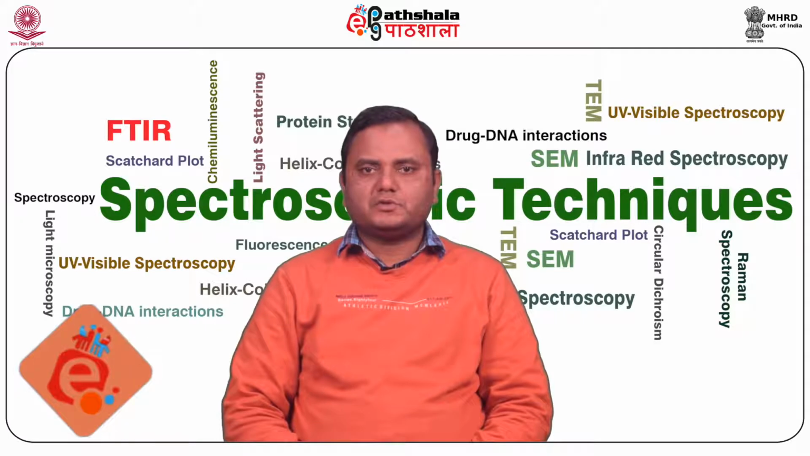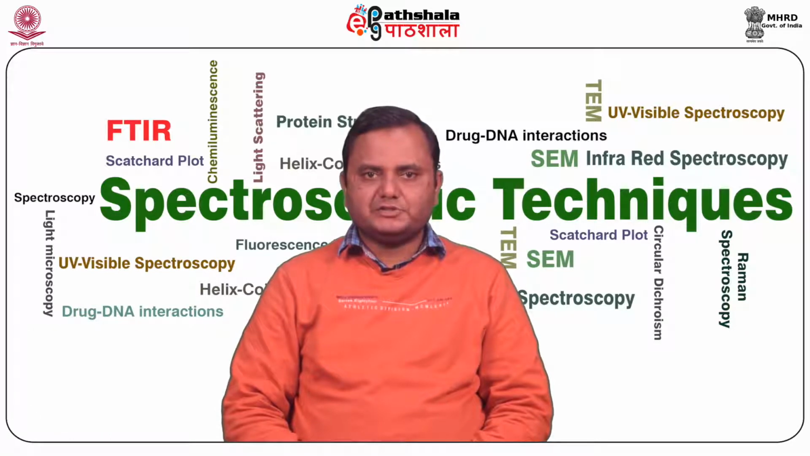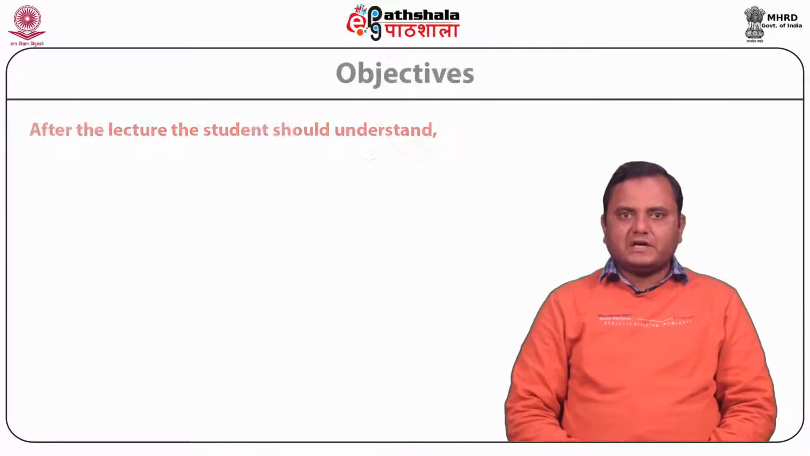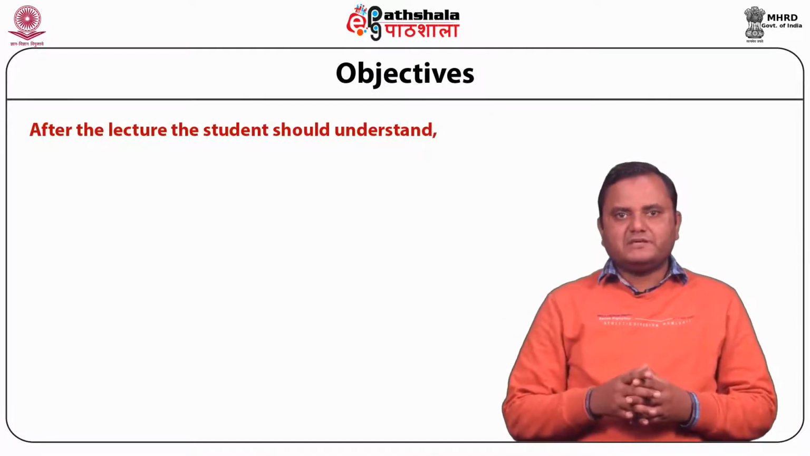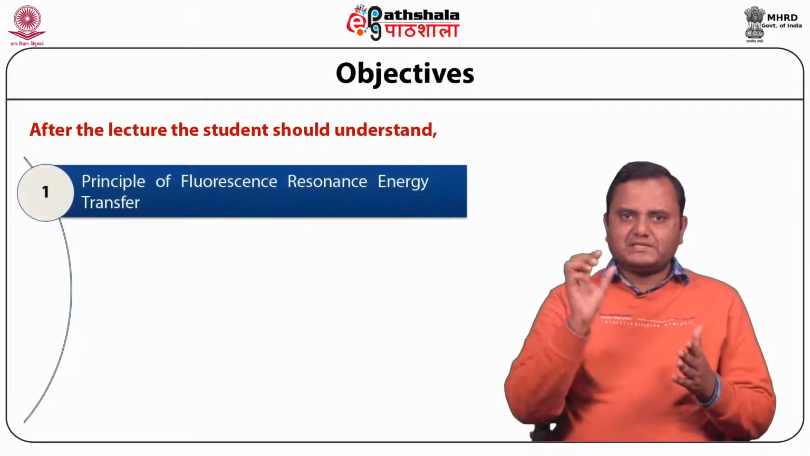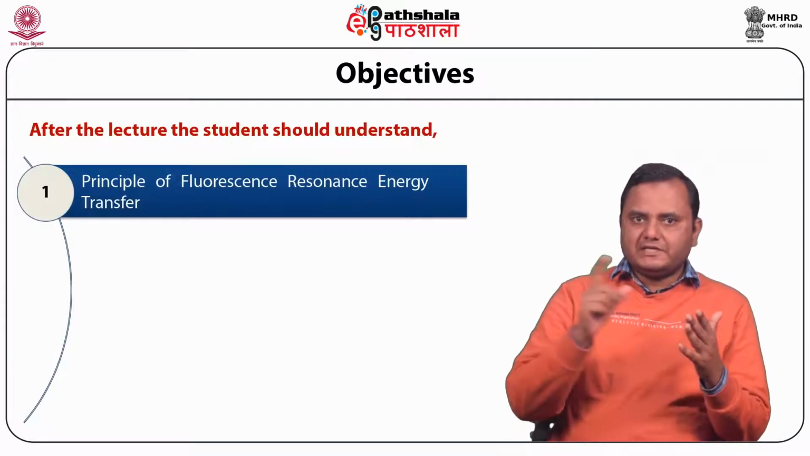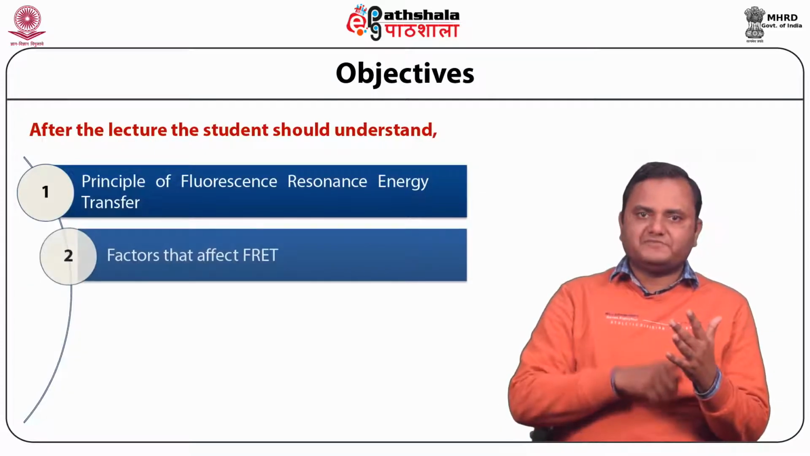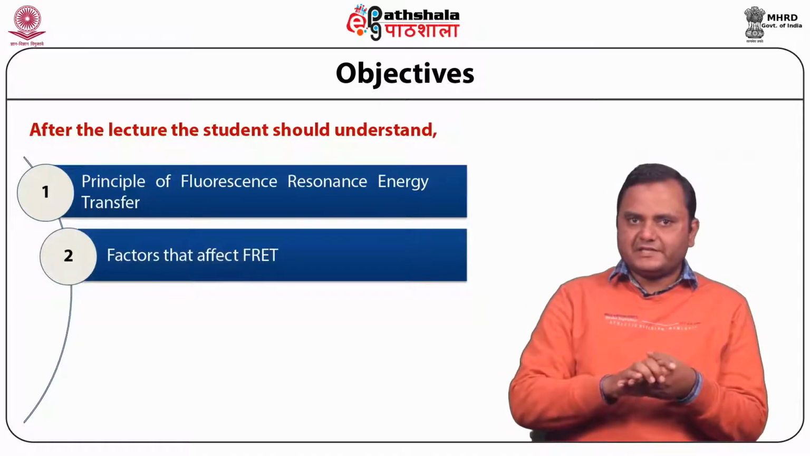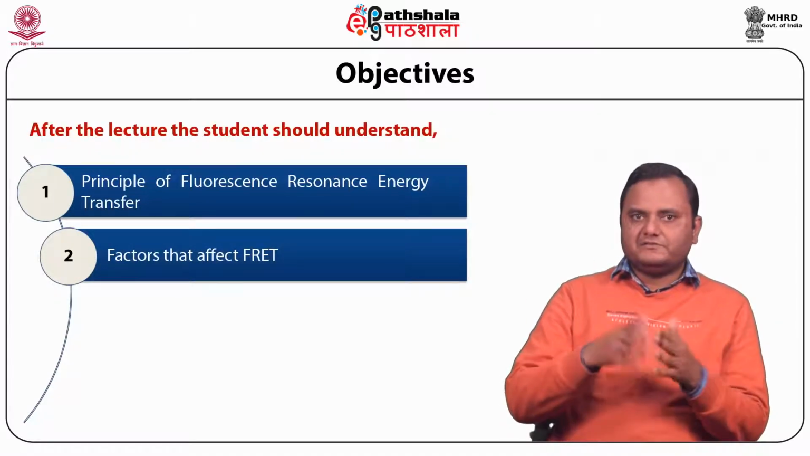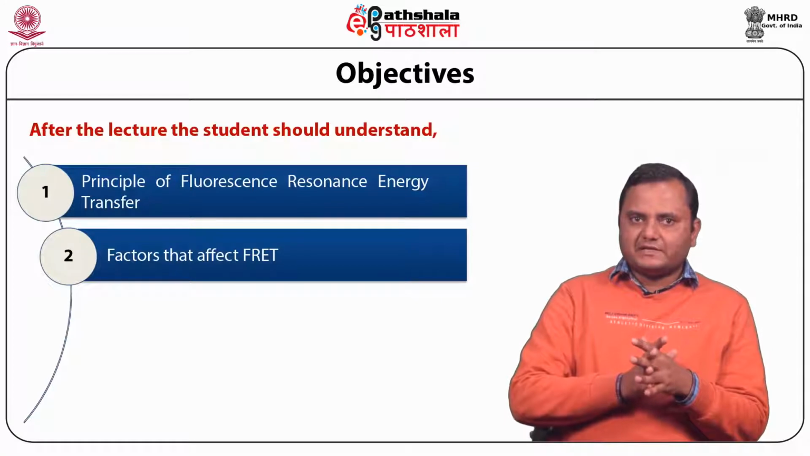Today we are going to talk on the module fluorescence energy transfer and fluorescence polarization under the paper techniques used in molecular biophysics 2. After studying this module, the student will be able to understand the basic principle of fluorescence resonance energy transfer. Then we discuss the factors which affect FRET, how the FRET phenomenon is affected by different factors.